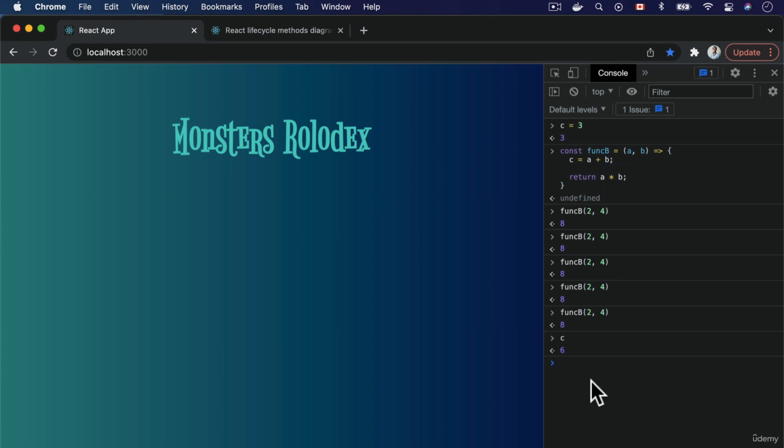Because generally speaking, we want to write our functions purely. But when you write functional components, you will create impure functions. And by understanding that idea of modifying or relying on some value that exists outside of the scope of your function, it will help you understand the way that functional components render and re-render in React. So now that we understand this, let's move on to our next video.